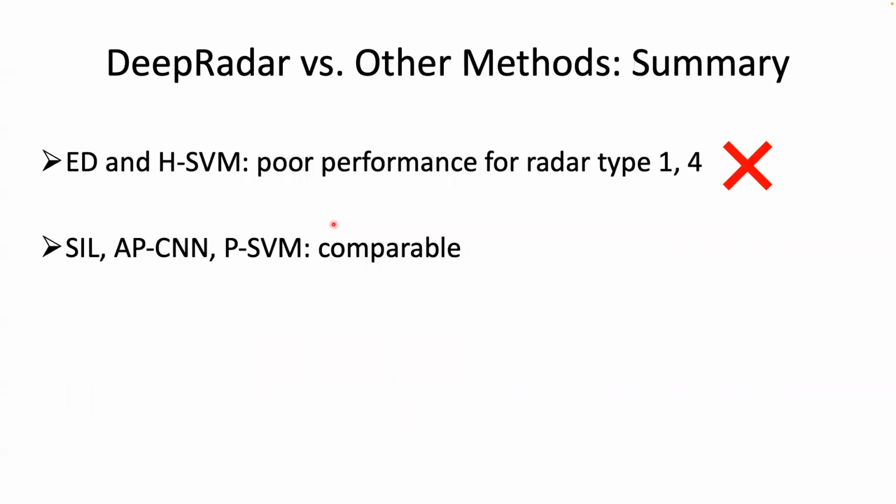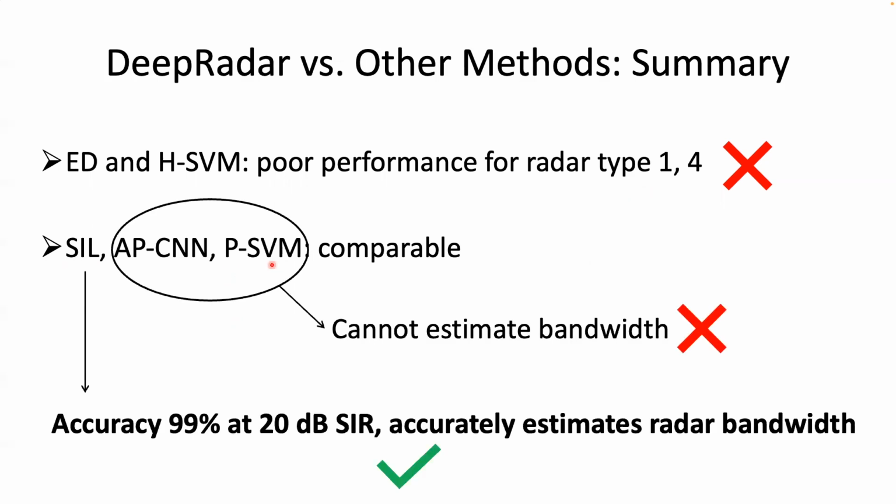By summarizing the last few figures, we can say energy detection and HSBM methods have poor performance for radar type 1 and 4, so they are not usable. The remaining 3 methods, our proposed SIL and APCNN and PSVM, are comparable. However, APCNN and PSVM cannot estimate the radar bandwidth.